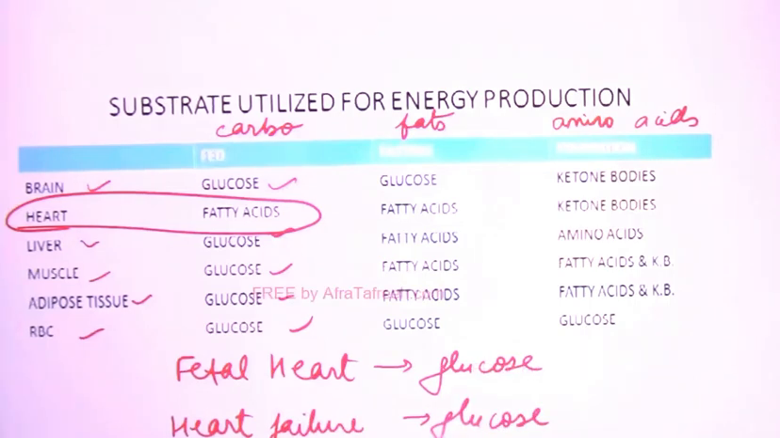So if a 5-day-old baby, what is the fuel for heart? Fatty acid. Because in fetus it is glucose. As soon as birth occurs, the fuel is shifted to fatty acid, right?